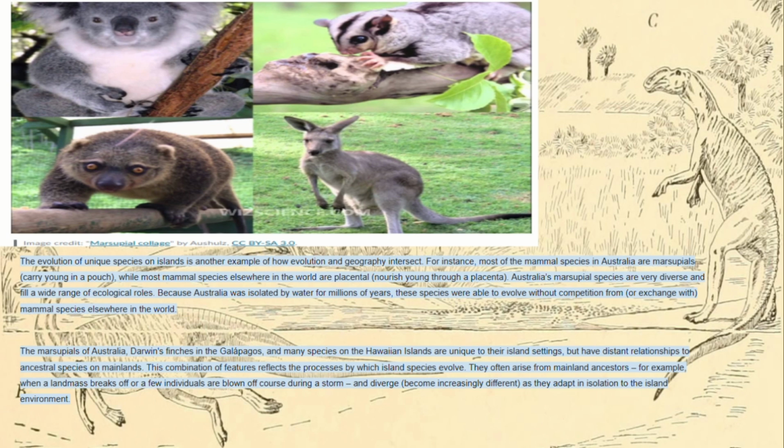This combination of features reflects the processes by which island species evolve. They often arise from mainland ancestors. For example, when a landmass breaks off or a few individuals are blown off course during a storm, and diverge, they become increasingly different as they adapt in isolation to the island environment.